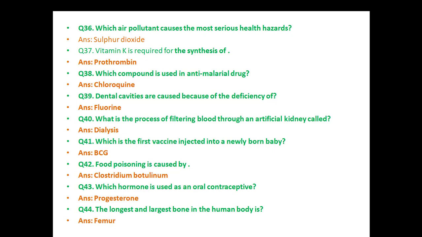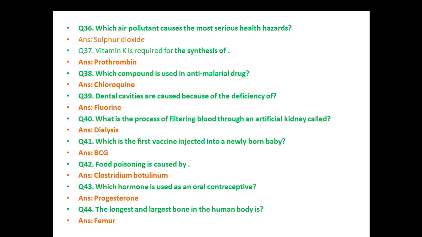process of filtering blood through an artificial kidney called? Dialysis. Which is the first vaccine injected into a newly born baby? BCG. Food poisoning is caused by Clostridium botulinum. Which hormone is used as an oral contraceptive? Progesterone.